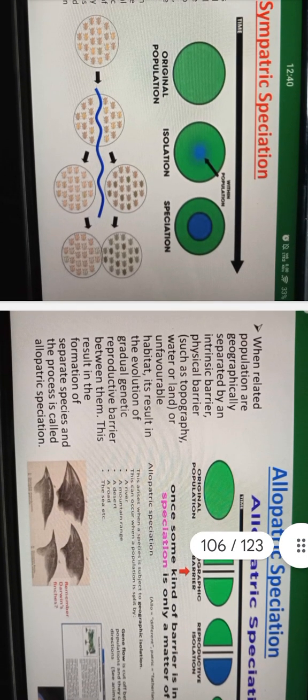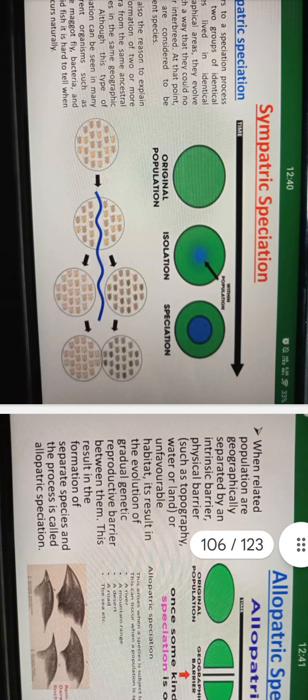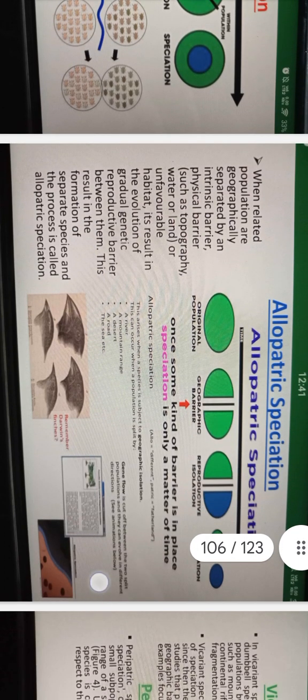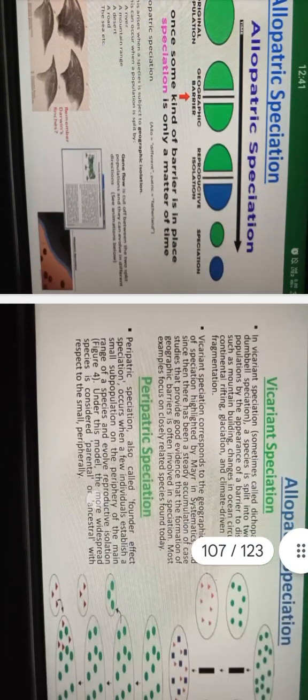Darwin's finches. Sympatric speciation within that. Allopatric, with the help of that separation. Then allopatric speciation.